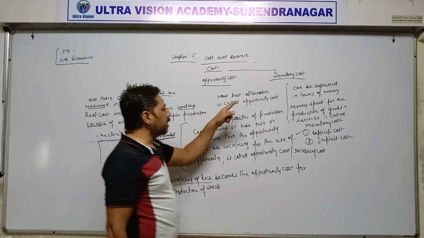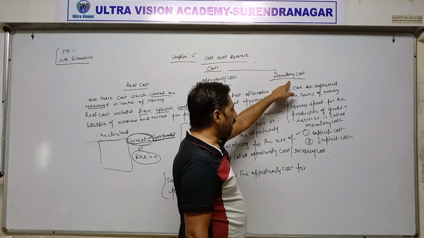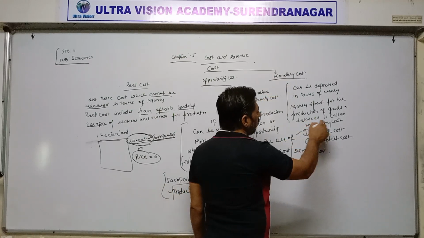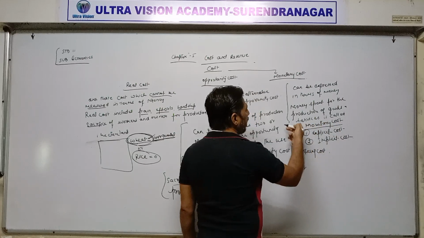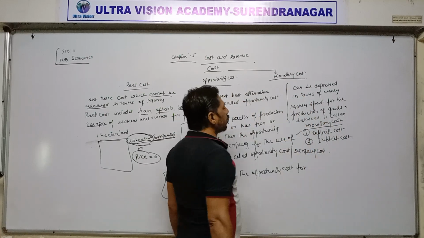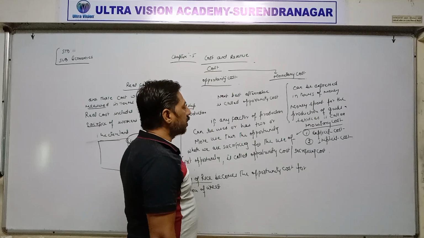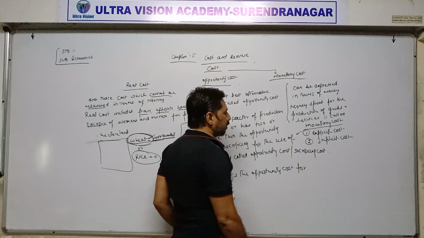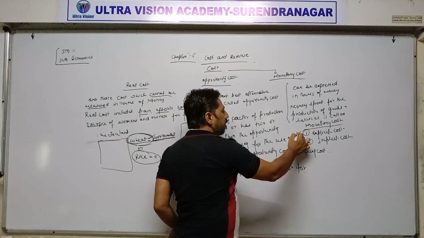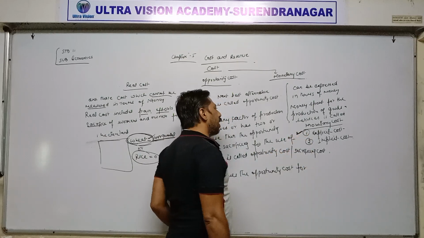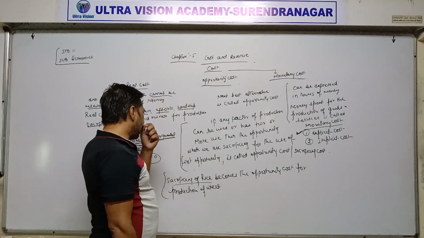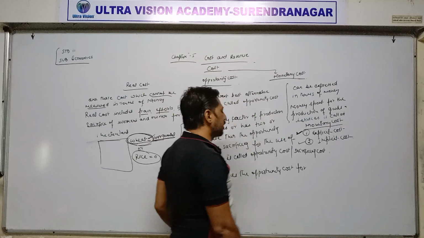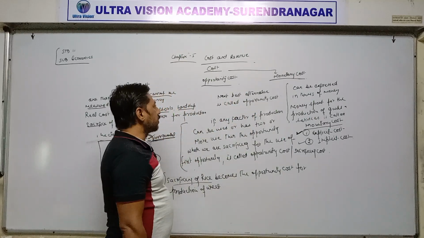And last one is monetary cost. Expense or amount spent on production of goods or services is called monetary cost. Means cost which can be expressed in terms of money. And monetary cost is of two types: explicit cost and implicit cost. Explicit cost is the expense or amount which we are spending on outsiders or third parties, and implicit cost is the amount spent within the business premises.